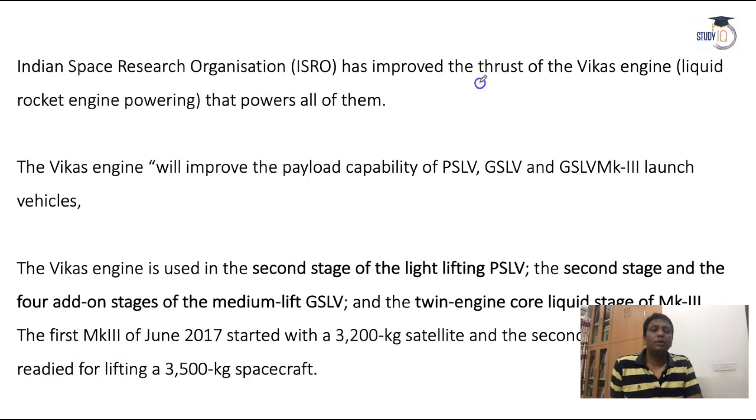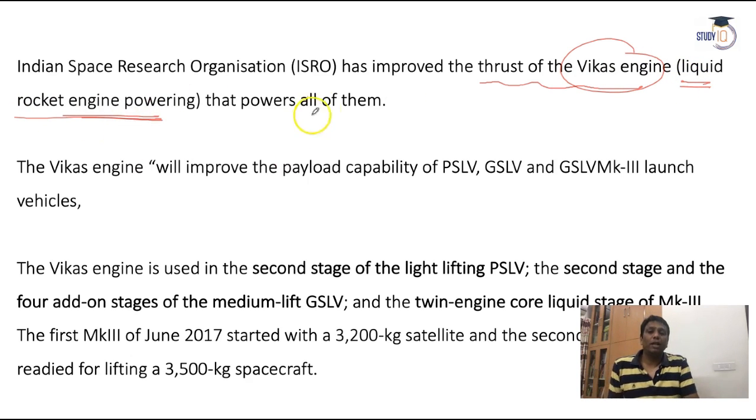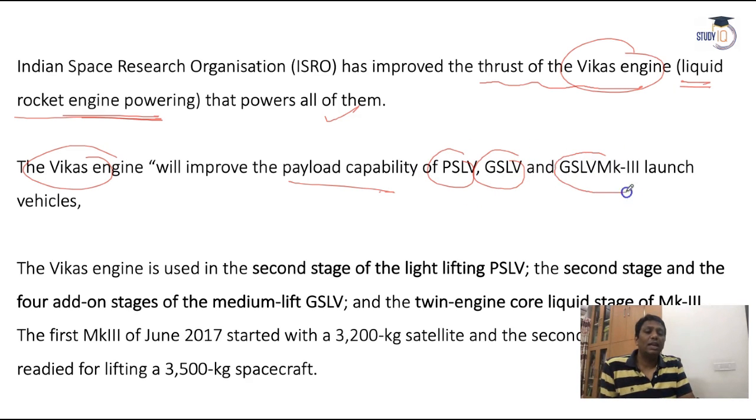Fine. So this is the news: ISRO has improved the thrust of the Vikas, and thrust means upthrust, so it is easier to uplift. And the Vikas engine, as you know from the objective paper, is a liquid rocket engine powering these vehicles. The Vikas engine will improve the payload capability. The PSLV carries the satellite's weight, similarly the GSLV and GSLV MK3 carry the satellite weight. With the help of the Vikas engine and its improved version, it will be much more advanced and much increased.